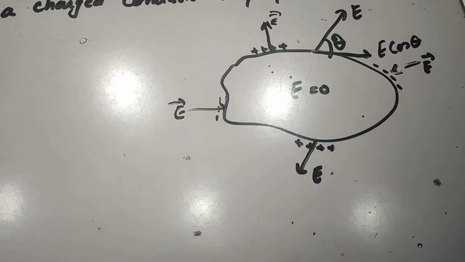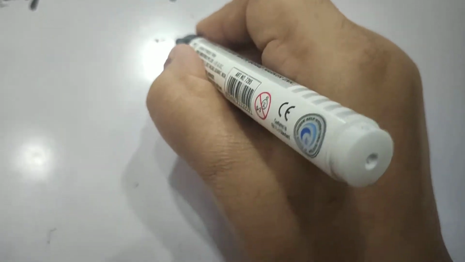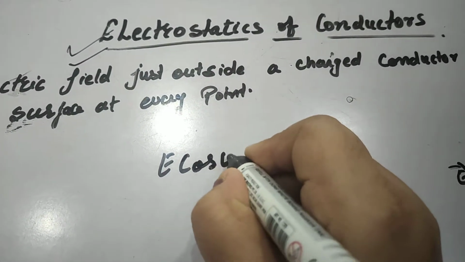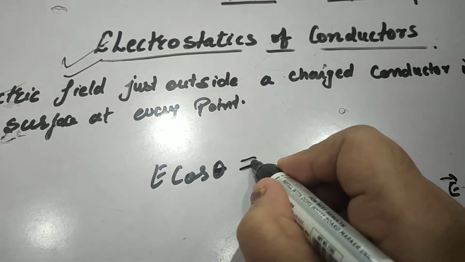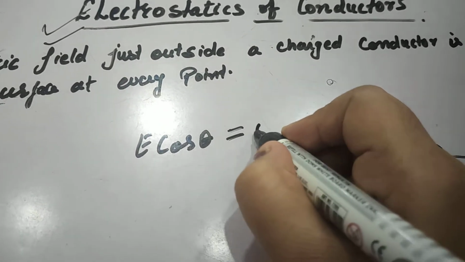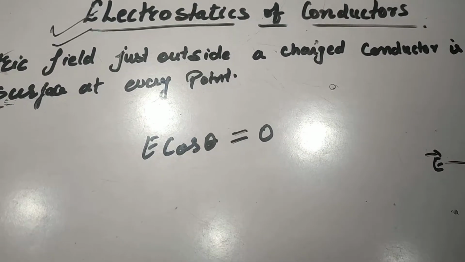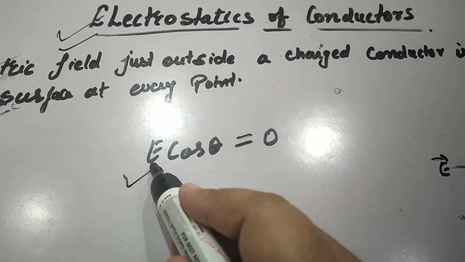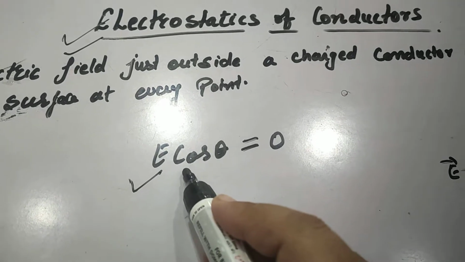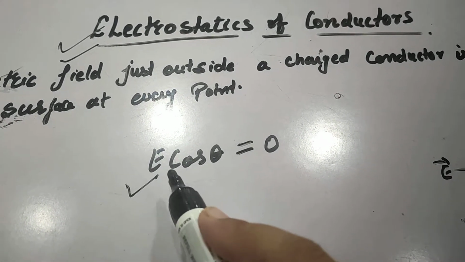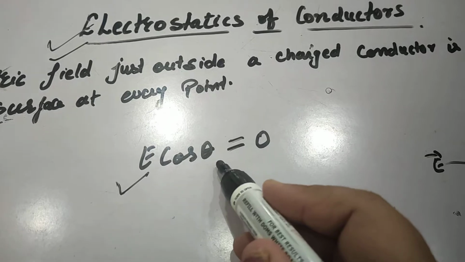Now we can say that E cos theta is its component which is equal to 0 in case of electrostatic condition, right? Because if this component exists, it means this component will provide the force to the charge to move along the tangent.